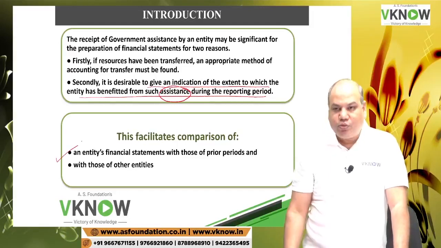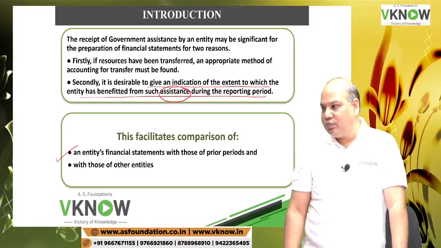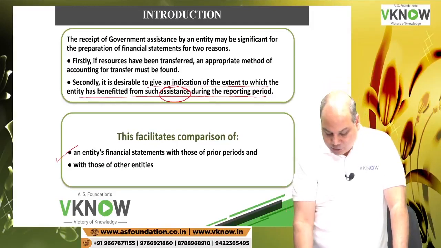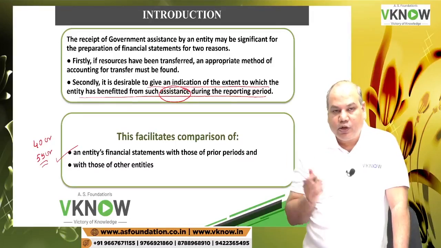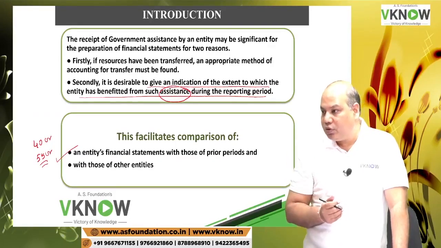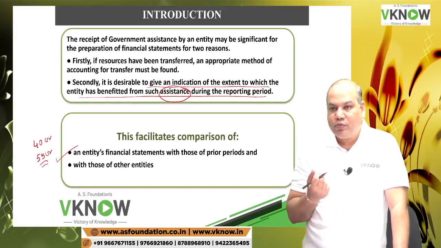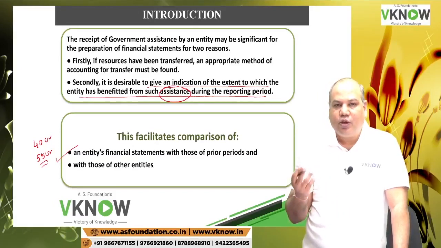This standard will serve two purposes. It will help us to compare the performance of an entity with its previous years also. Like previous year the profit was 40 crore, this year the profit is 55 crore. What you will think, oh, the profit has gone up by 15 crore in 1 year. Wonderful.